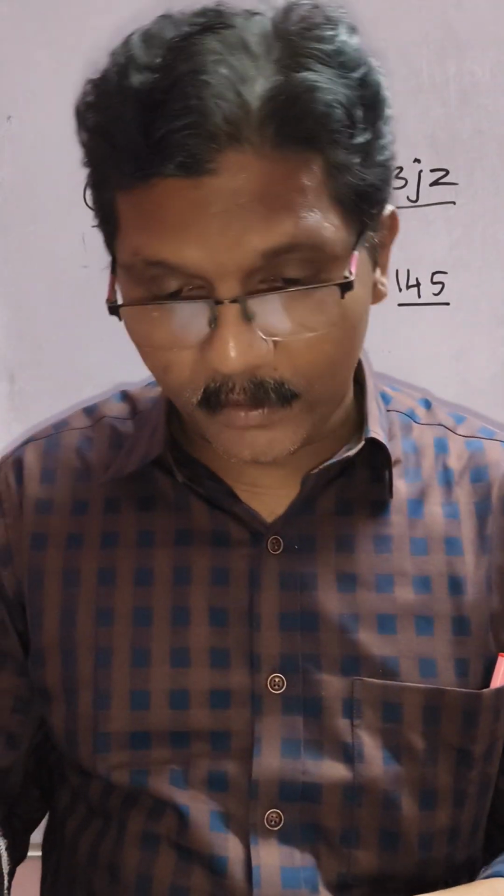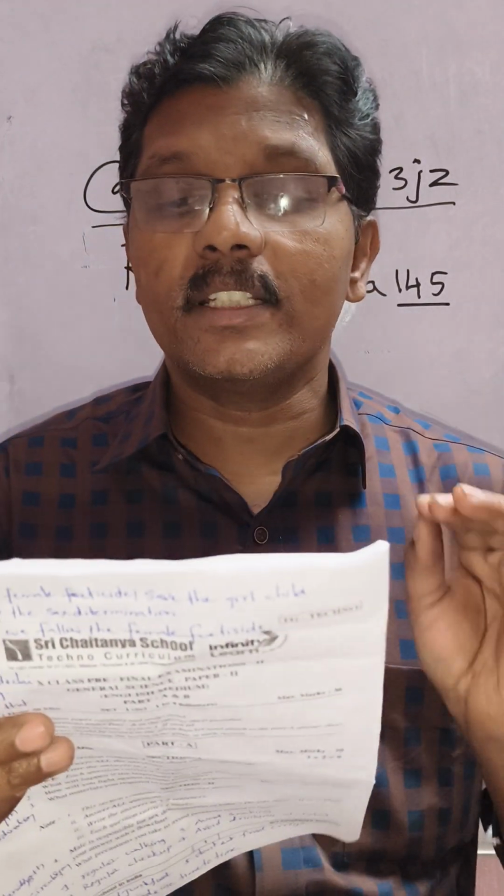The fourth question is asked from heredity, eighth lesson. The fifth question is from the third lesson, circulation. And the sixth question is given from the fifth lesson, coordination, page number 117.